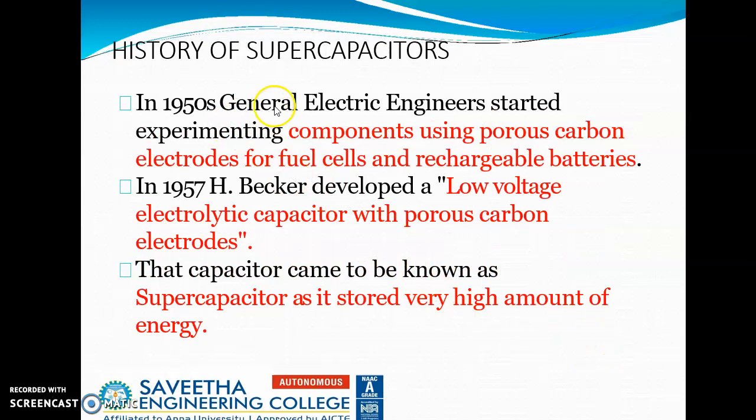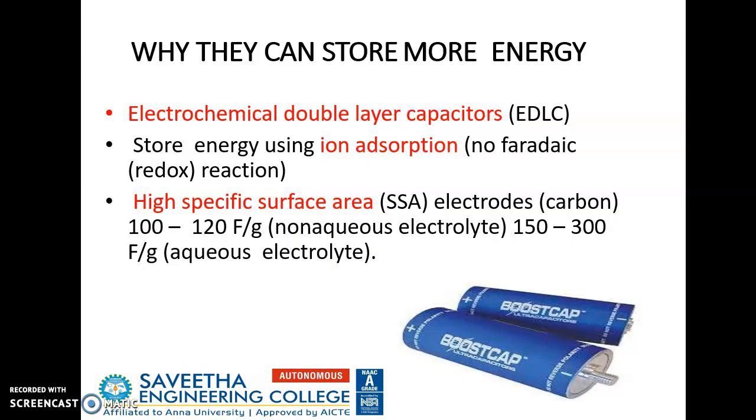In 1950, General Electric engineers used components with porous carbon electrodes for fuel cells and rechargeable batteries. In 1957, a low voltage electrolytic capacitor with porous carbon electrodes was used, and that capacitor came to be known as a supercapacitor as it stores a very high amount of energy. Why could it store more energy?